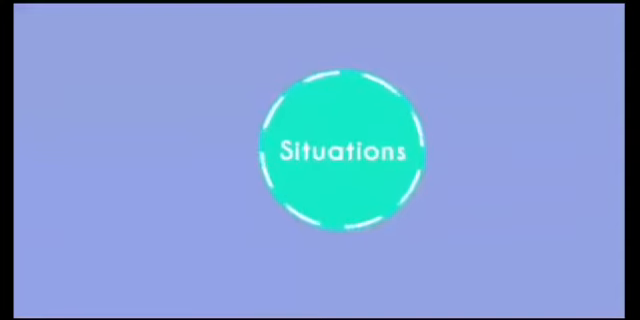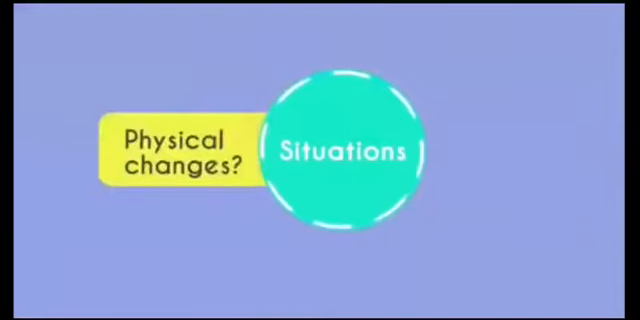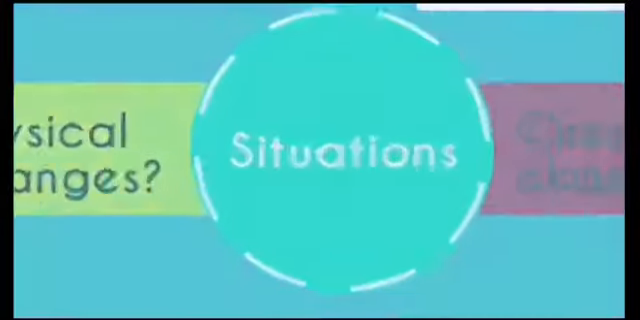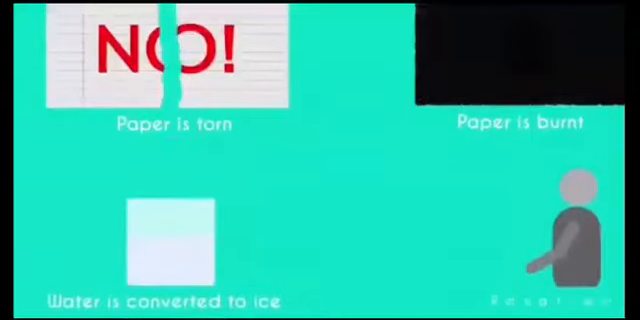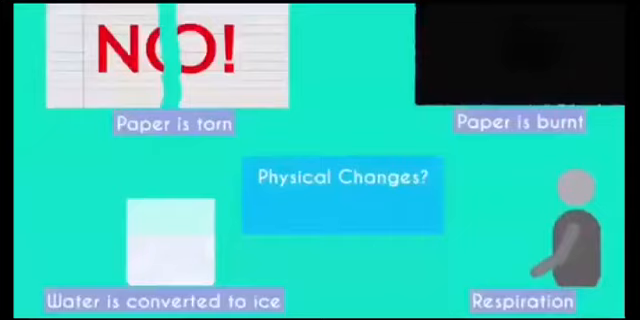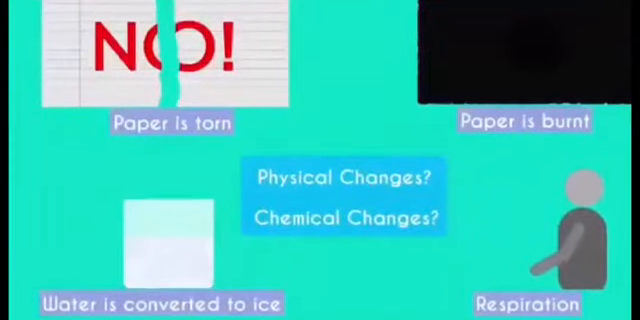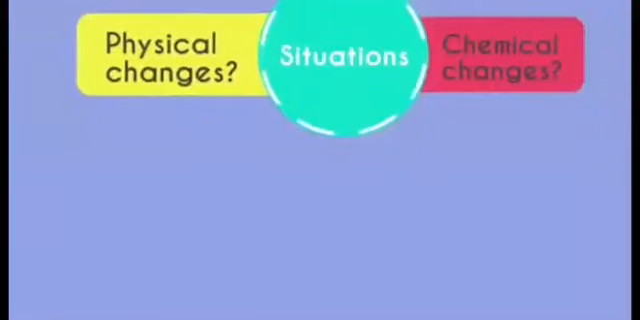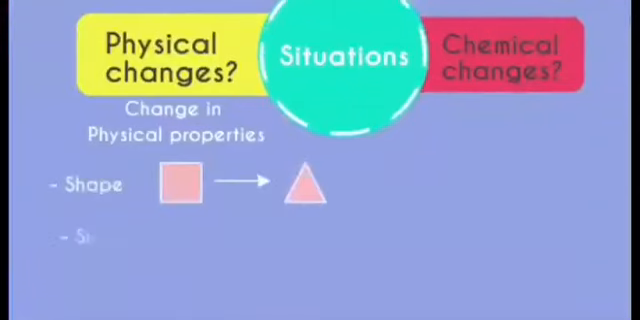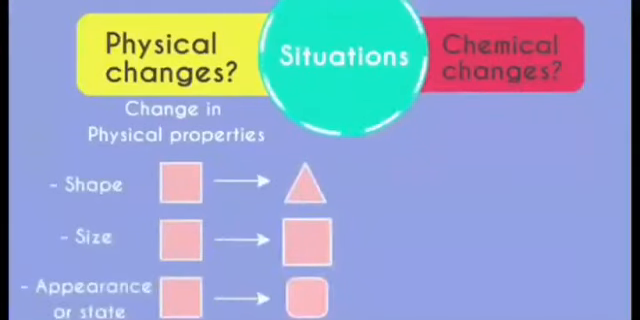So let me give you a few situations and you need to tell me the change that occurs is physical or chemical. Paper is torn, second is paper is burned, water is converted to ice and we respire. Which among these are physical changes and which were chemical changes? To differentiate, we first need to know what physical and what chemical changes mean.